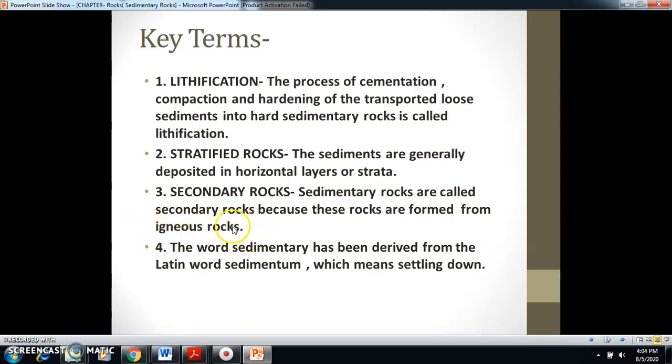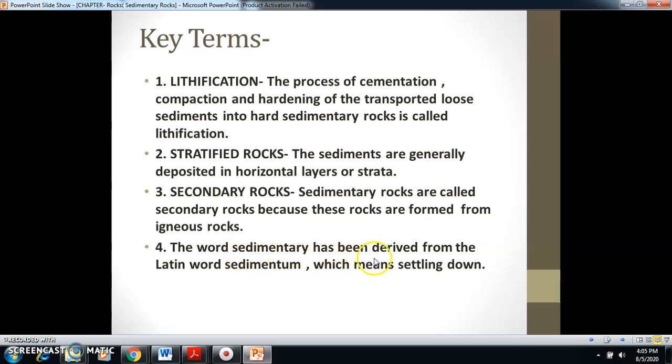When igneous rocks come in contact with atmospheric conditions, they are converted into pieces, and those pieces are carried down by rivers and deposited in some other area, and in this way sedimentary rocks are formed. So sedimentary rocks are formed from igneous rocks.